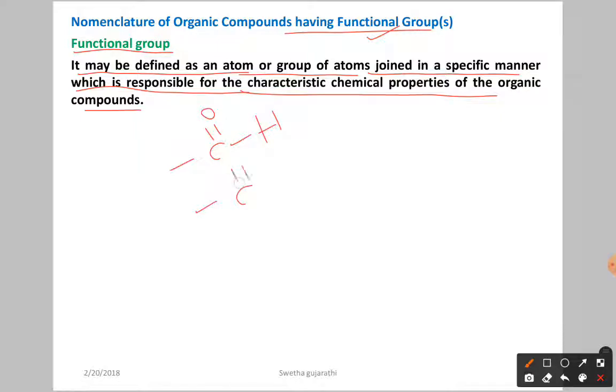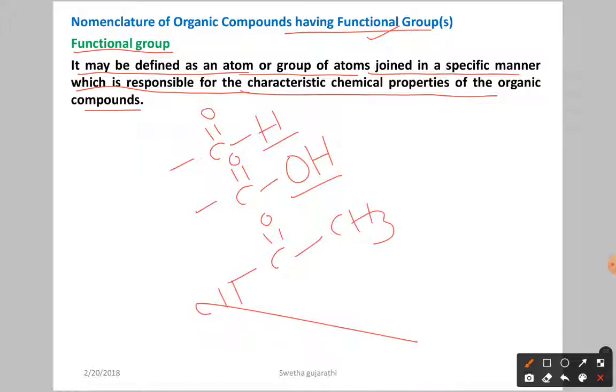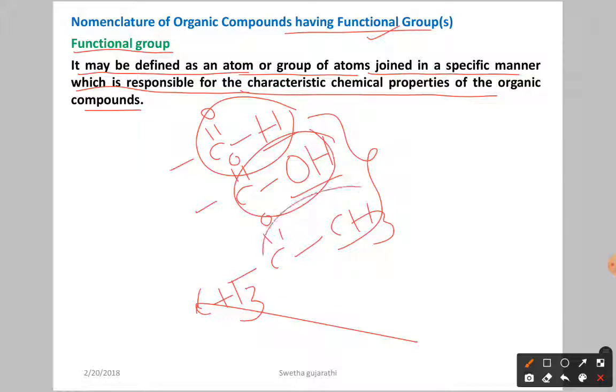If you write C double bond O and, instead of H, you write the hydroxy group, it is called carboxylic acid. If you write C double bond O and after that CH3, it indicates a ketone. So here a group of atoms joins in a specific manner, and because of that they give special chemical properties to the organic compounds.